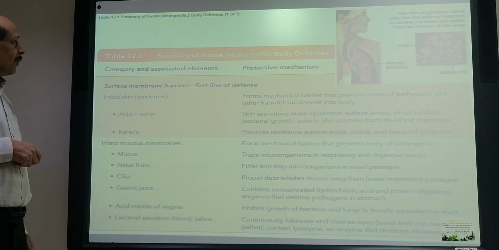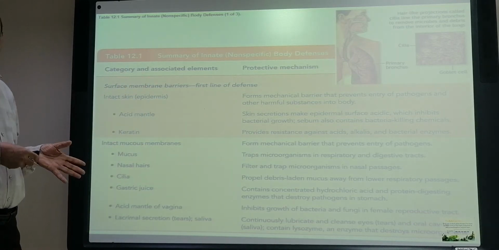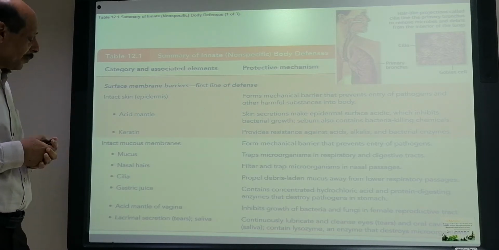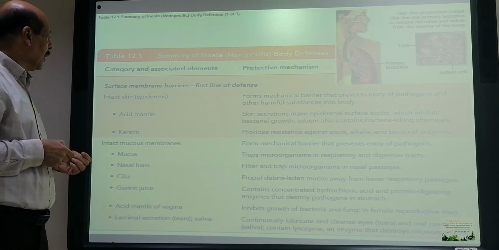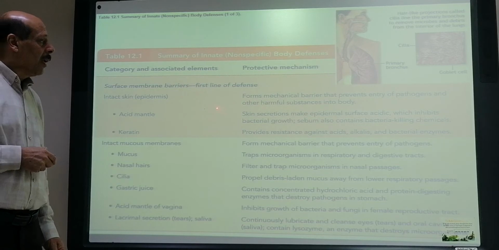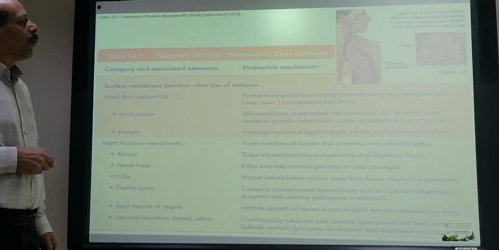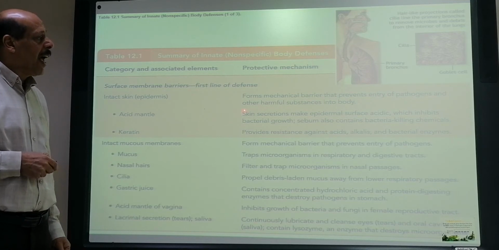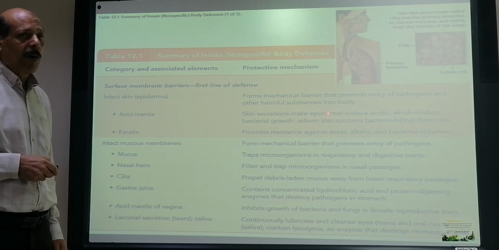So, in summary, it is the same thing that we are repeating in order to understand it well. First, as we said, the intact skin, which is the epidermis. It has the acidic mantle and the keratin on it. The skin, as we said, forms a mechanical barrier that protects against entry of pathogens and other harmful substances into our body.